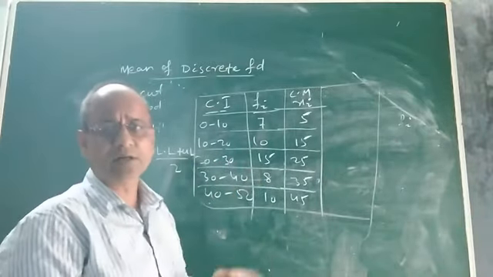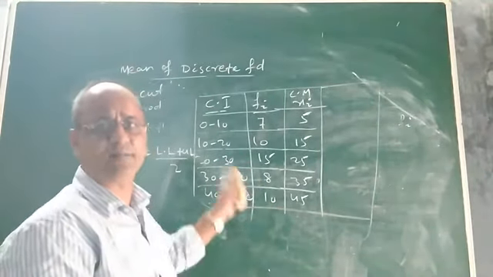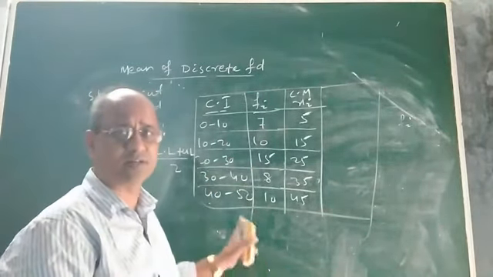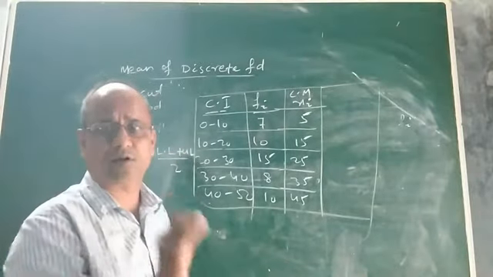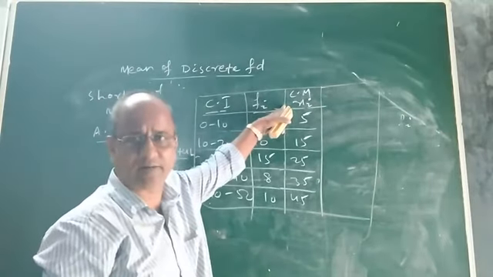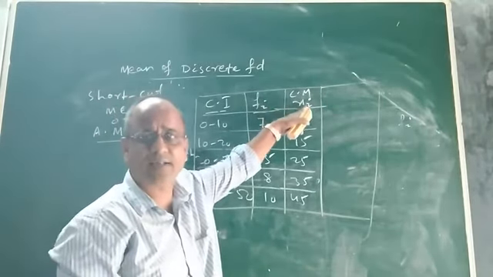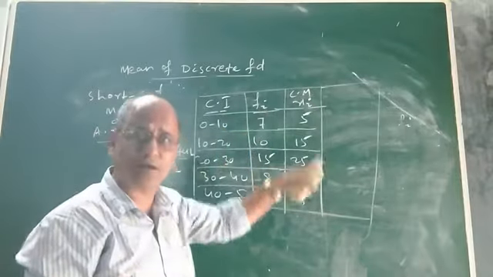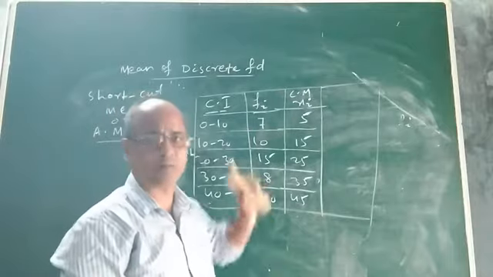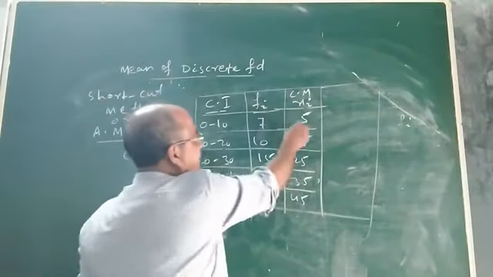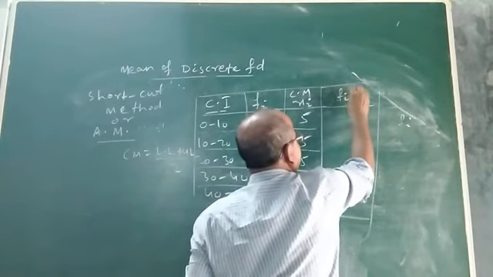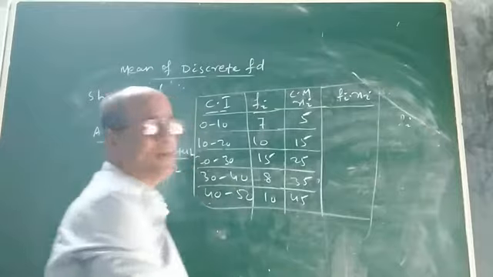Okay. Now what is the next step to find the mean of this continuous frequency distribution by the direct method or long method? Now we got Xi. Earlier Xi was not given. How to get Xi? Xi is equal to the midpoint or class mark of each class interval. Now after getting Xi, make another column, Fi into Xi. Take the product of Fi and Xi.